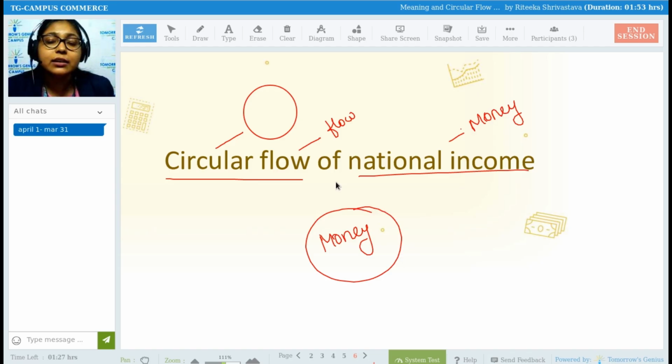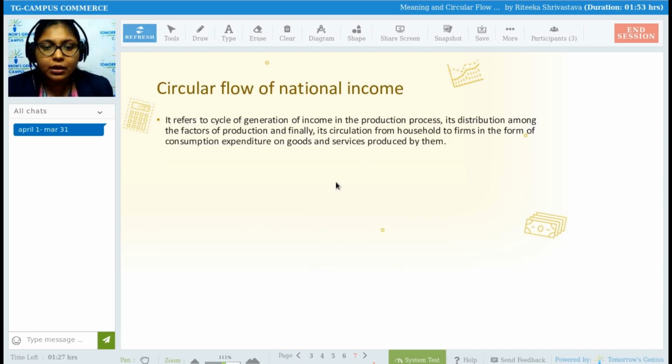Now, why we have said that it is a circular shape, we are going to see further. But as of now, we have to understand that it is said the income of the country flows in a circular shape.